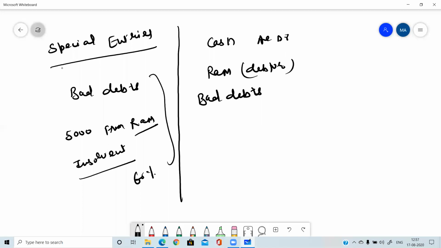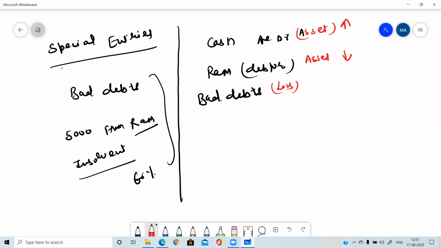So cash, Ram, bad debts. Now you need to decide what account will be there. Cash is an asset, and we are receiving the asset, so cash is increasing. Ram is the debtor, he is making payment. He is another asset, and one asset is decreasing. Bad debt is a loss to us because that amount we are not able to get back.